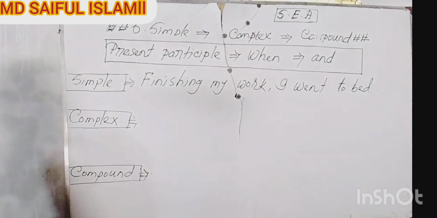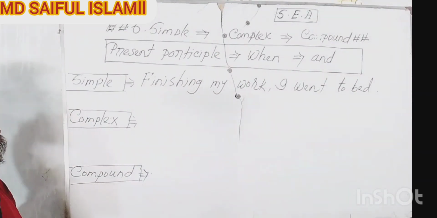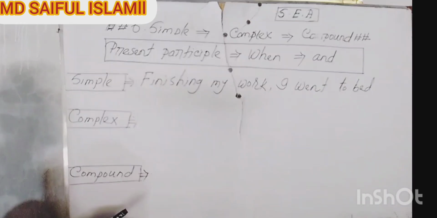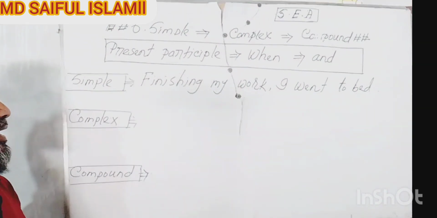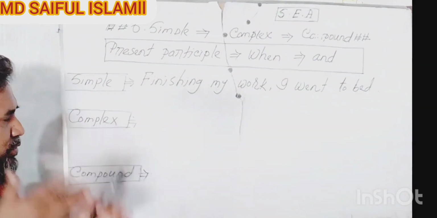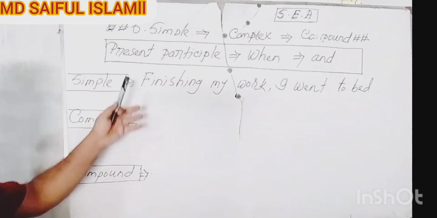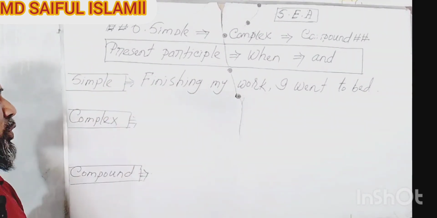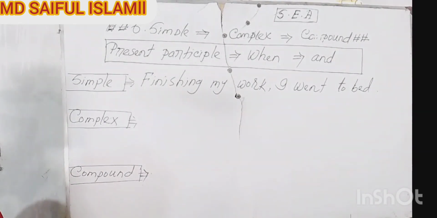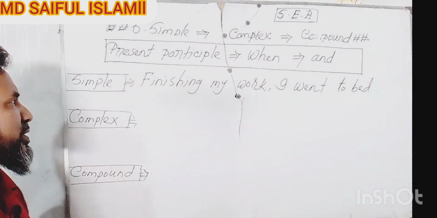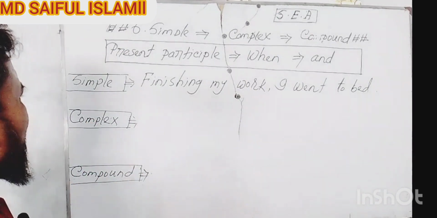Of course, in my previous classes you were taught various functions of simple sentence, complex sentence, and compound sentence. So viewers, in today's class, according to this sequence, we will have to convert a simple sentence into a complex and compound sentence. Look at the board and try to understand.